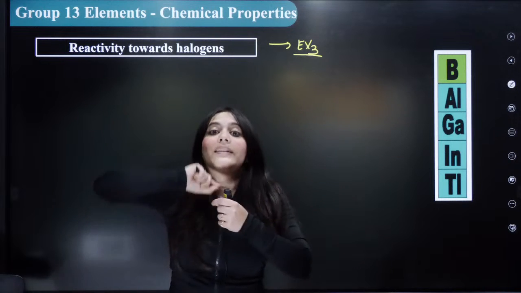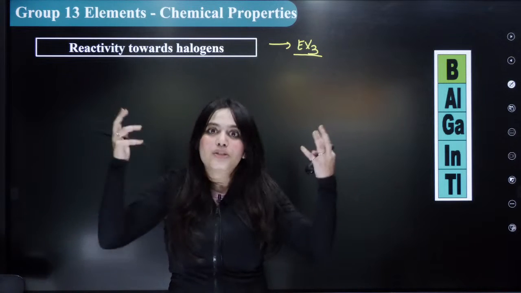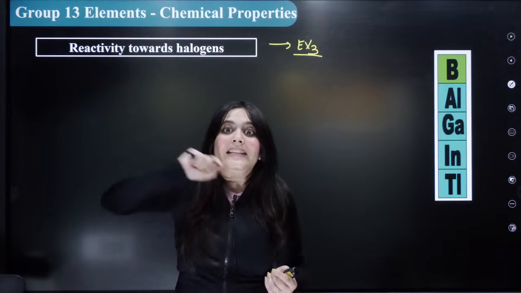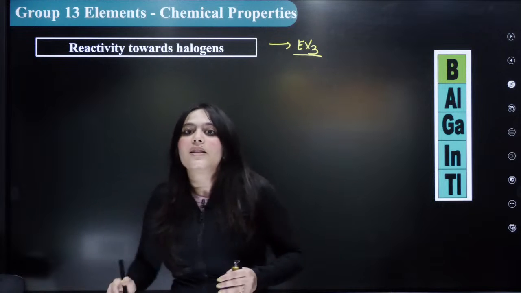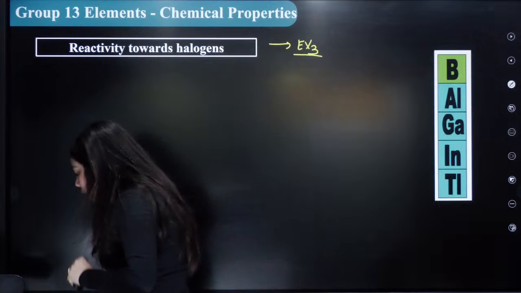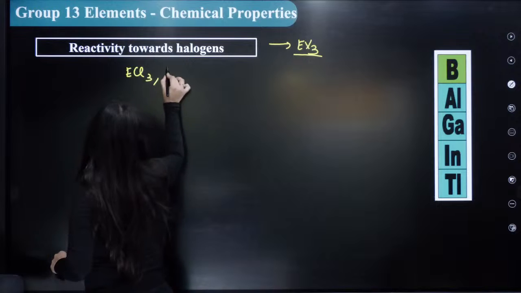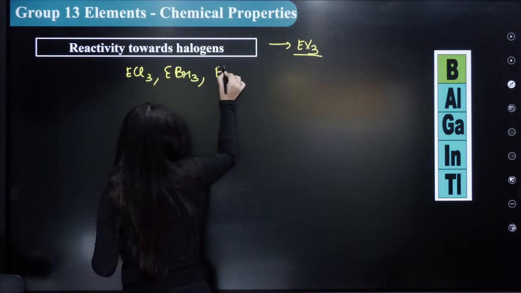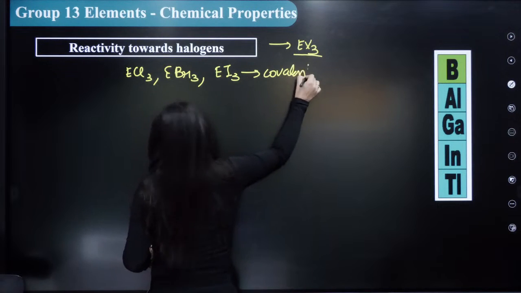Because taking out 3 electrons requires 3 ionization energies, which is a lot of energy. Hence EX3 compounds will majorly be covalent. For example, ECl3, EBr3, and EI3 will be covalent compounds.